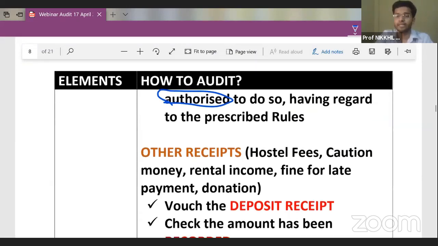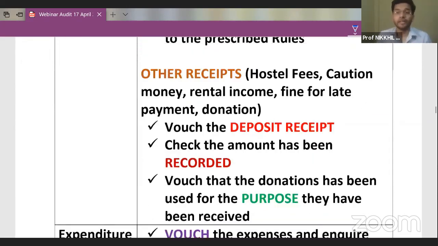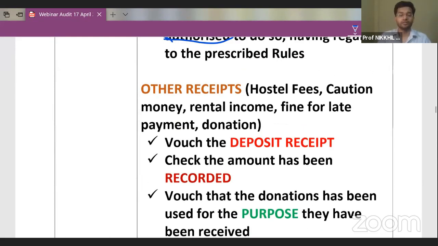Other receipts, there can be some other receipts. As I told you, there can be hostel fees. There can be caution money, which is the security deposit received from every student. Rental income, maybe the school premises after school hours are given to some coaching institute to take coaching there.